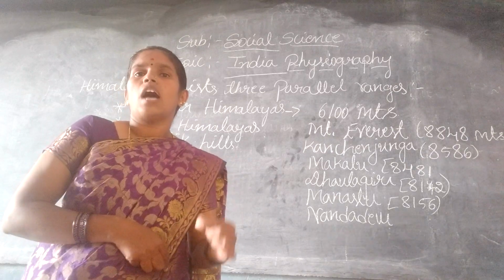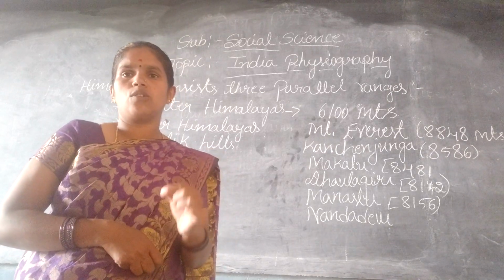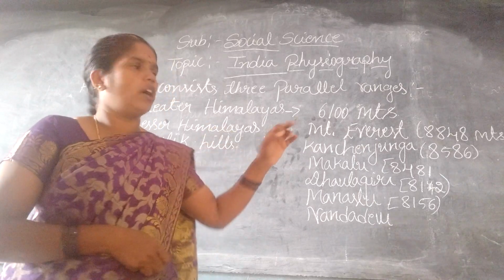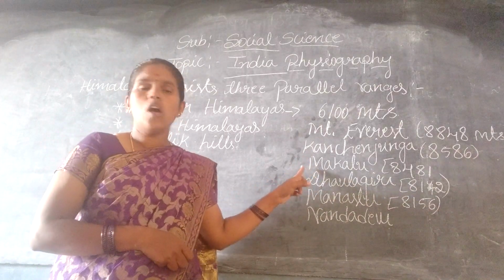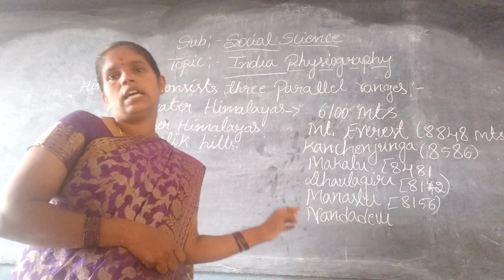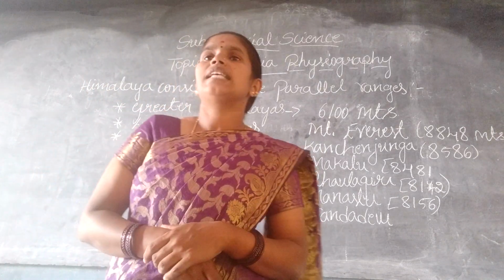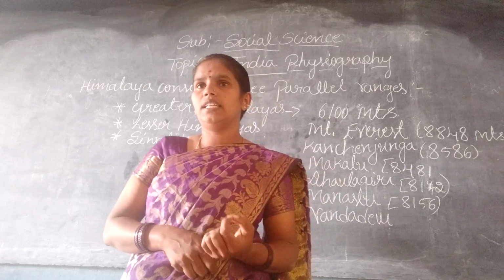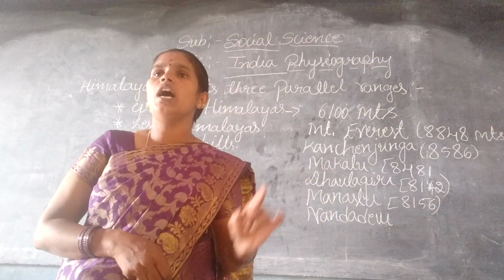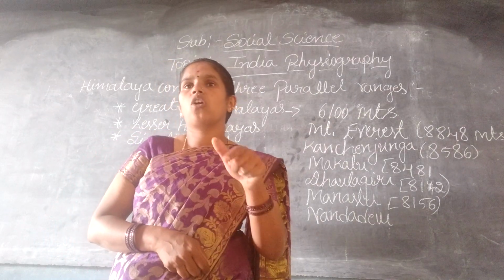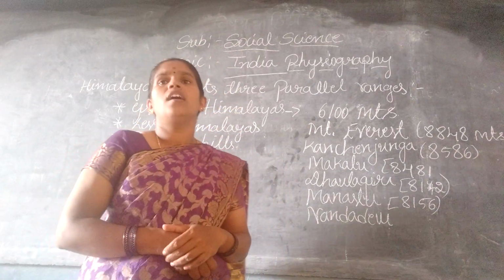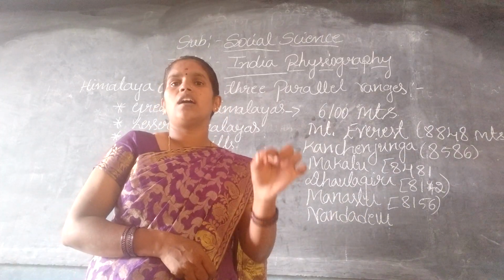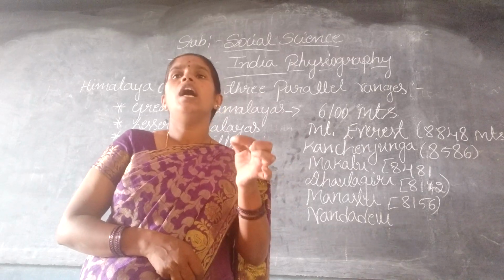So the average height of the range is 6,100 meters. This range has many high peaks, of which Mount Everest, Kanchenjunga, Makalu, Dhaulagiri, Manaslu and Nanda Devi, etc. The Greater Himalaya is covered with snow throughout the year. Hence, this range is called the Himadri.